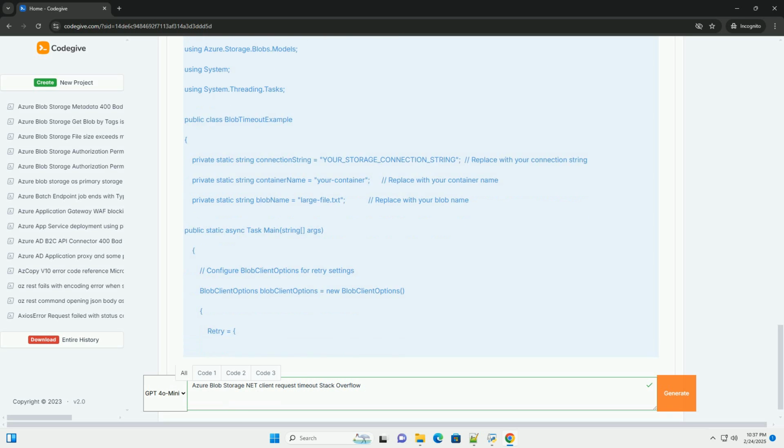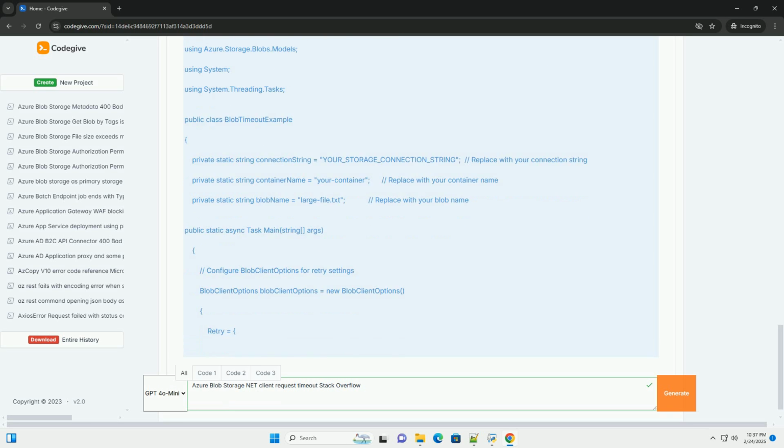MaximumConcurrency specifies the maximum number of concurrent transfers. BlobClientOptions TransferOptions InitialTransferSize specifies the initial transfer size for parallel transfers. BlobClientOptions TransferOptions MaximumTransferSize specifies the maximum size for a single transfer, which affects the number of blocks a large blob will be broken into. Individual operation timeouts, on a per request basis, use BlobClientOptions or BlobRequestConditions, deprecated. Here's a detailed explanation with code examples.